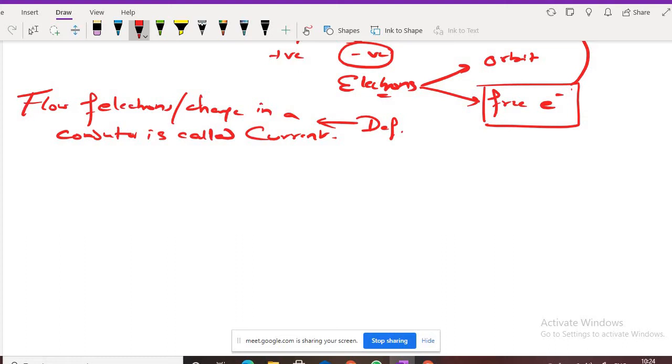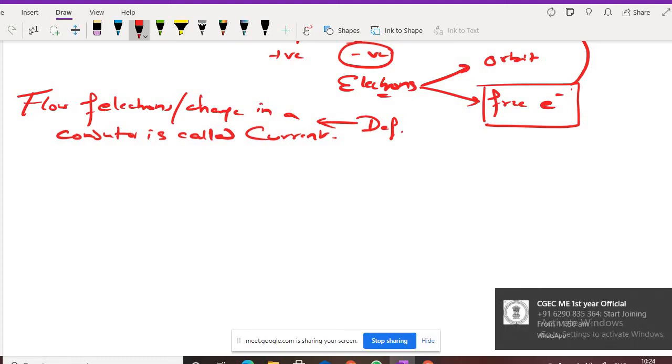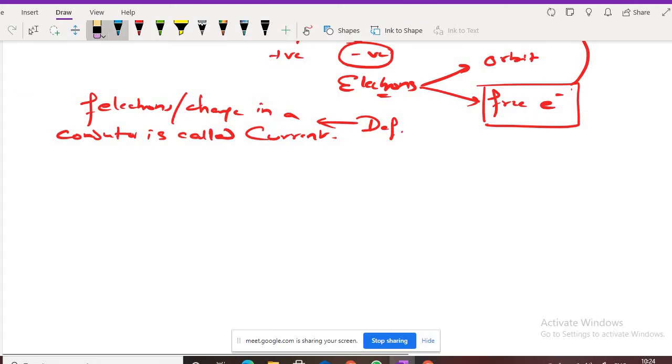Now there is a bit of change in the definition that you should learn. Flow of charge is alright, but this is not only flow of charge, this is rate of flow of charge. I have included a separate word, rate of.